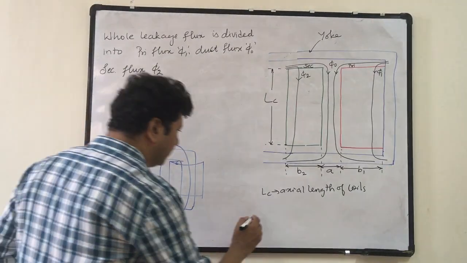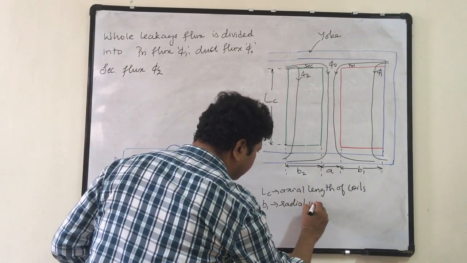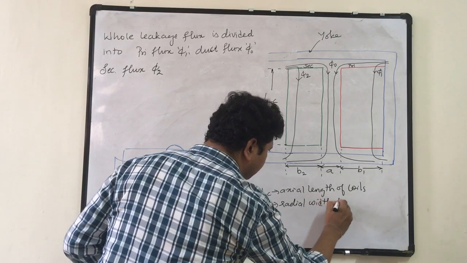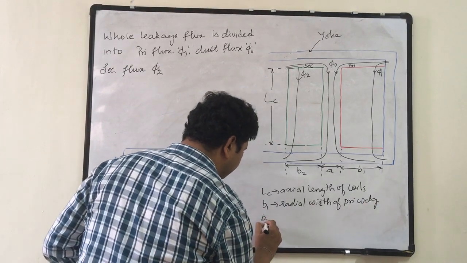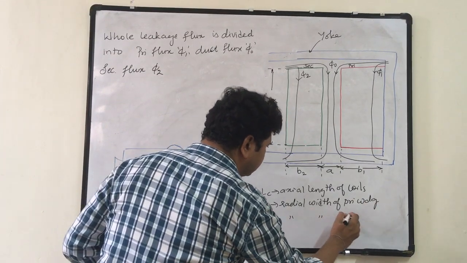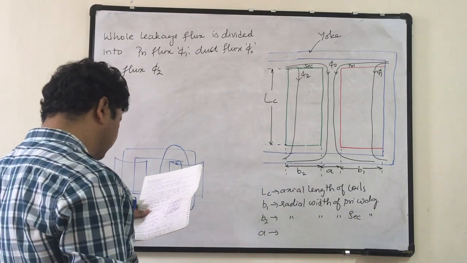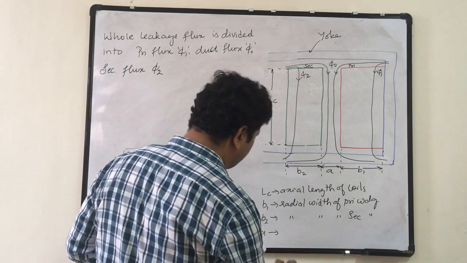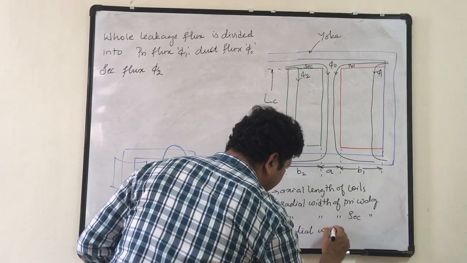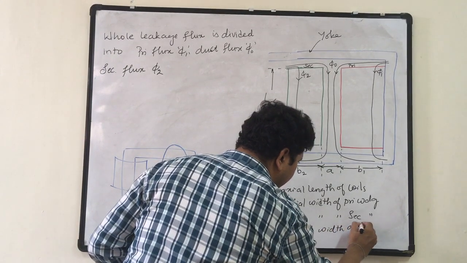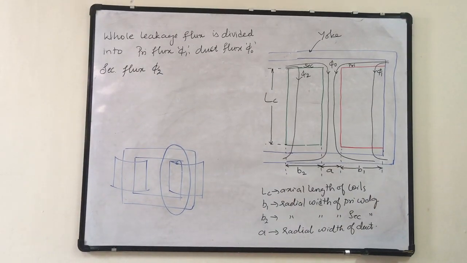B1 is the radial width of the primary winding, B2 is the radial width of the secondary winding, and A is the radial width of the duct. It is radial width because it is cylindrical in structure.